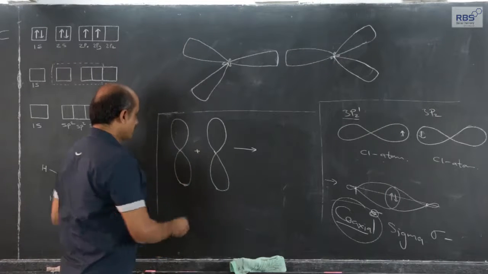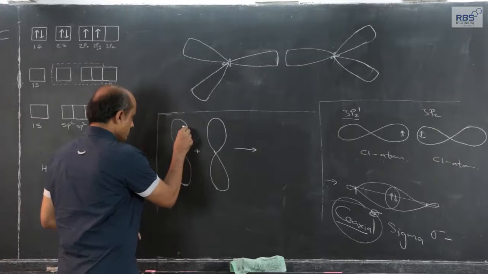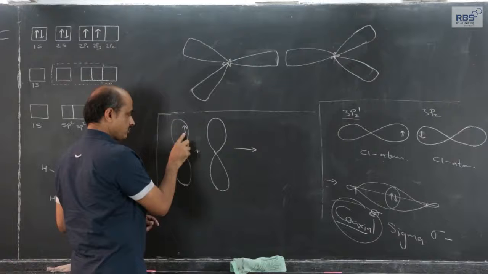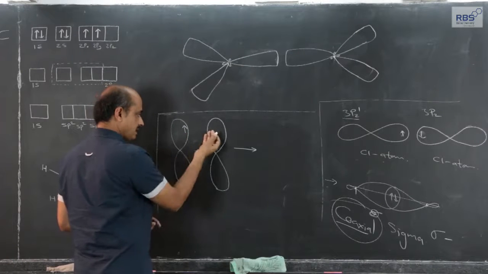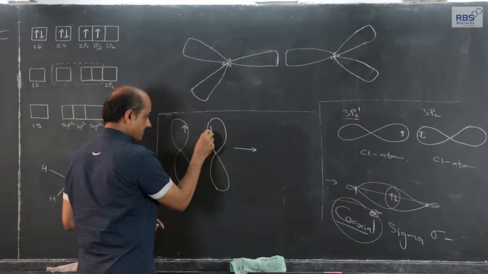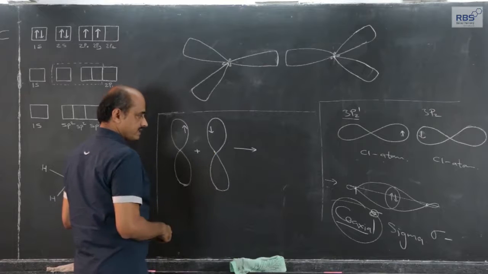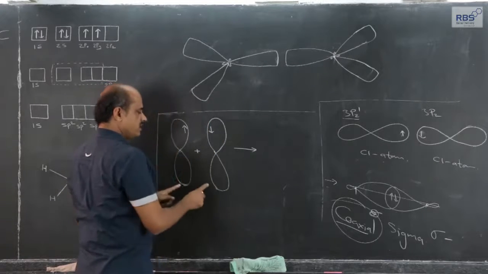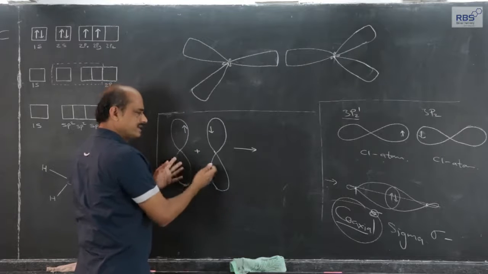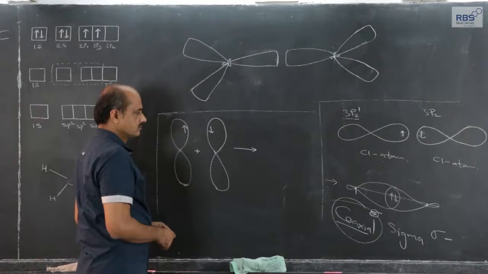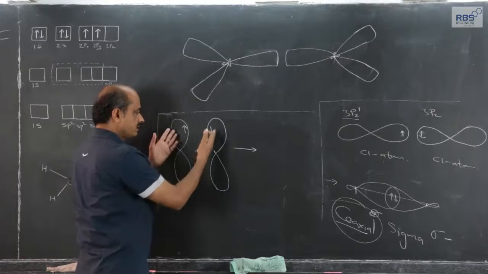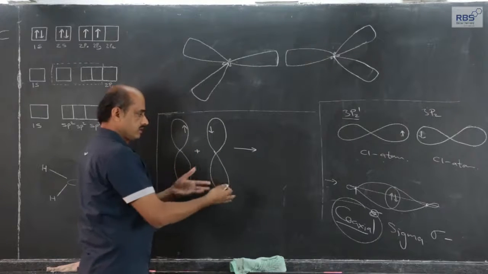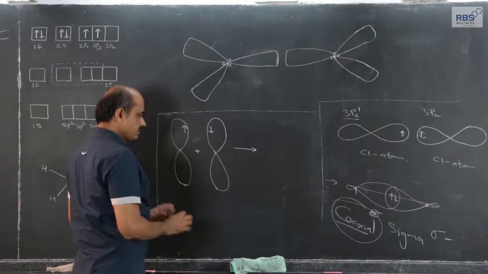This is parallel overlapping. If one atomic orbital has a clockwise electron and the other p orbital an anticlockwise electron, they can overlap in this manner. This type of overlapping is conditional. What are the conditions when this type of overlapping takes place? We are going to consider that in our further discussion.